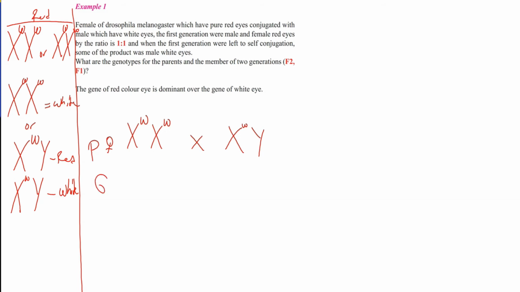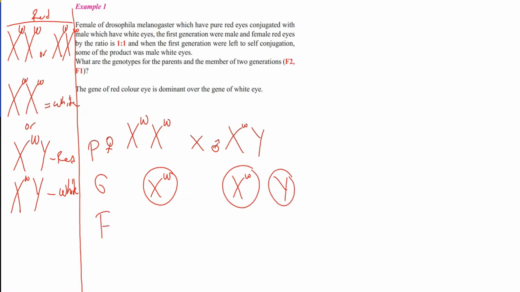The pure female gives only 1 type of gamete, which is X capital W, but the male, a heterogametic organism, produces 2 types of gametes, X small w and Y.